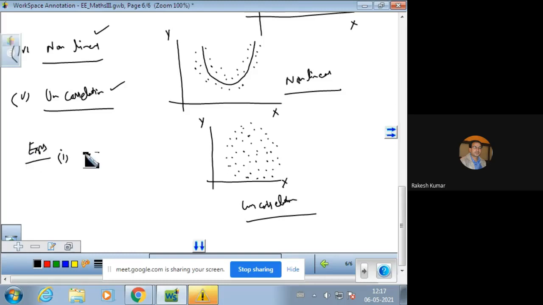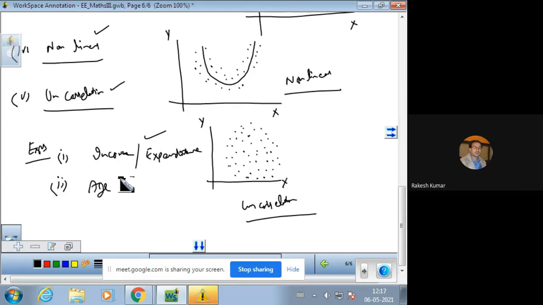The first one is of income and expenditure. Now you just see the example. Income and expenditure are positively correlated. With an increase in income, expenditure increases, and with a decrease in income, expenditure will decrease. This is the meaning of a positive correlation.